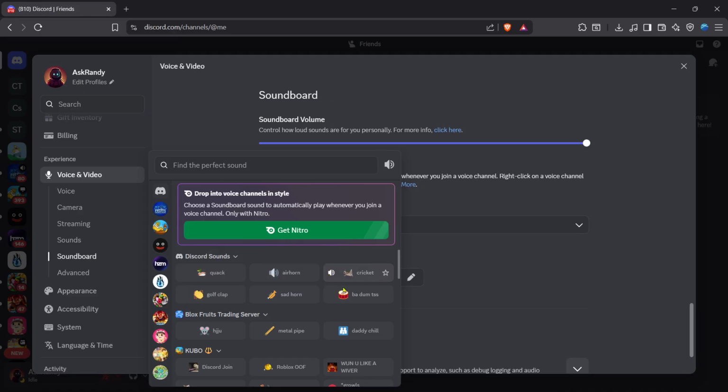You've now learned how to find Discord's soundboard and play sound effects. If a sound doesn't seem to play, make sure you're in the correct voice environment and that your audio settings are working properly.